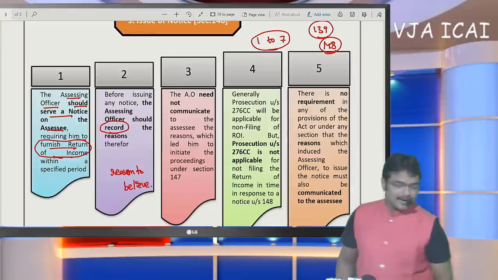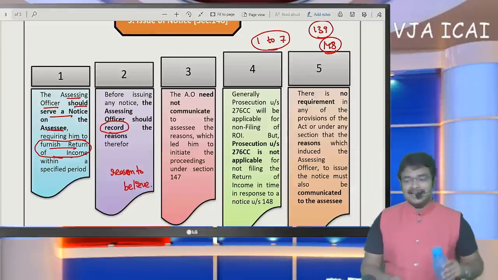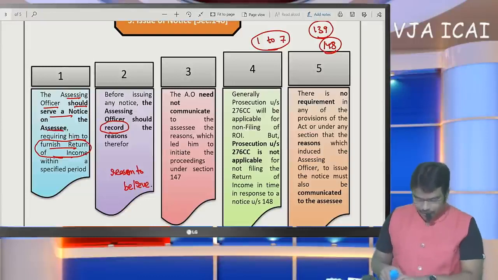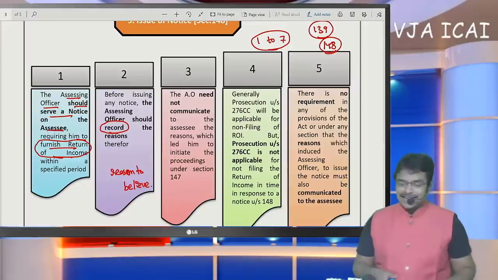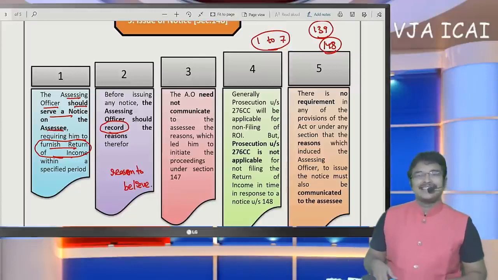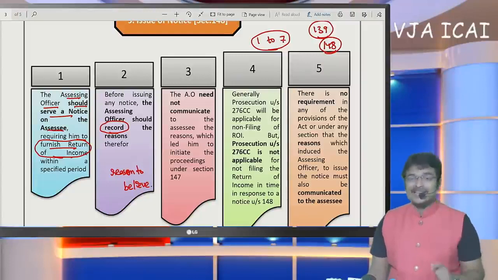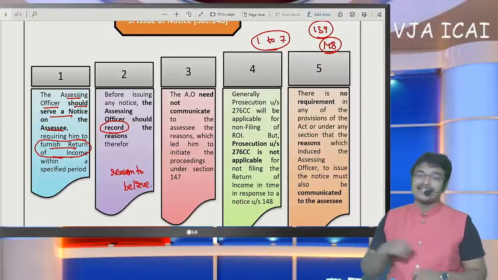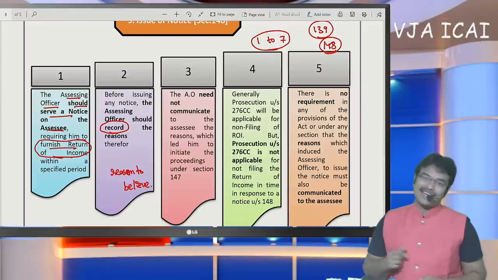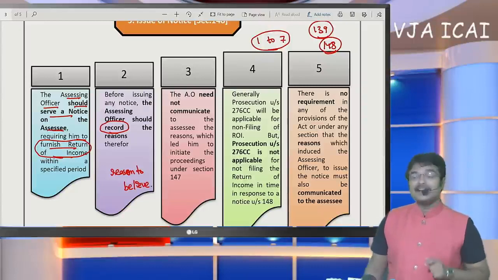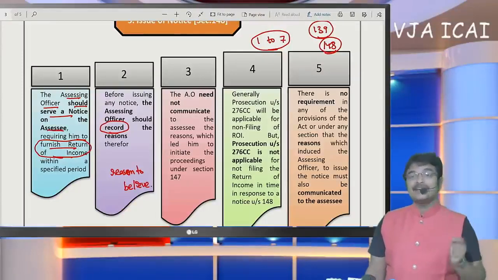The prescribed period that was given generally is 30 days time or 35 days time, whatever may be. They are going to give a time period to the SSE to file his return of income. Even if the SSE has earlier filed his return of income, now upon issuance of the income escaping assessment notice, the SSE is required to furnish the return of income again. Same ITR forms, but now the thing to be remembered is the SSE should disclose such escaped income also.